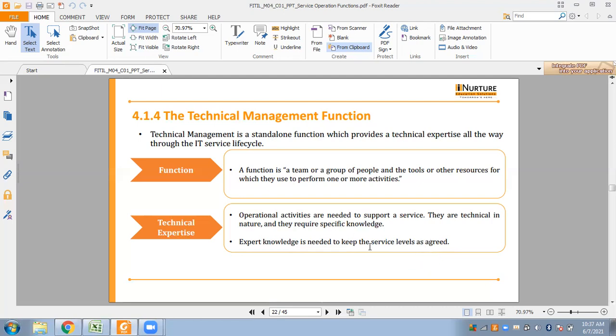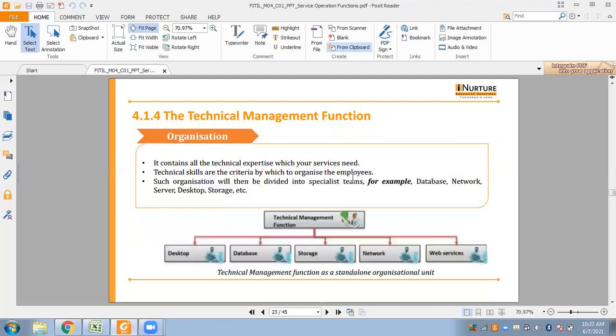Okay. So thus there is a specialist group of people whom we are using in daily business. If such a function is well structured, we can control the utilization of all the resources. It means that, for example, you will not have to employ an expensive technical expert if you need him just for a few hours per week. It would be better to appoint someone for the task only. Okay. Next, we have the organization.